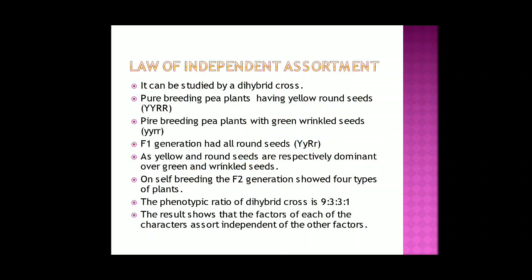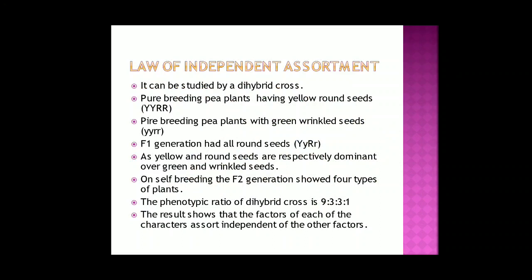Now what is the law of independent assortment? It can be studied by a dihybrid cross. Whenever this question comes, explain the law of independent assortment, you have to write these points. Pure breeding pea plants having yellow round seeds and pure breeding pea plants with green wrinkled seeds. The F1 generation had all yellow round seeds, as yellow and round are respectively dominant over green and wrinkled.